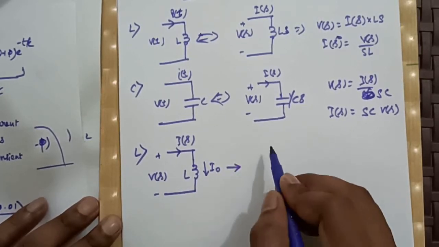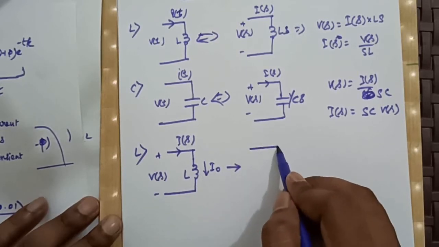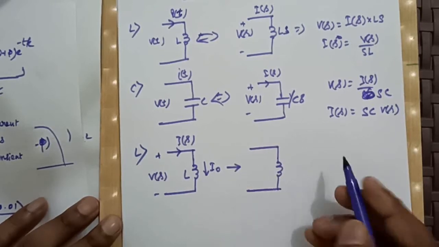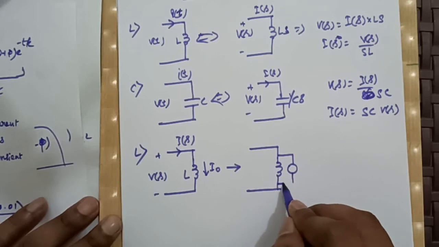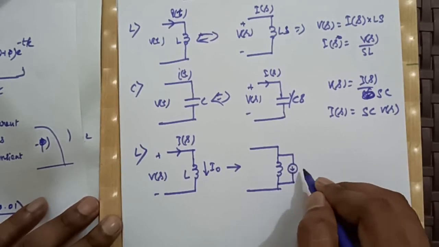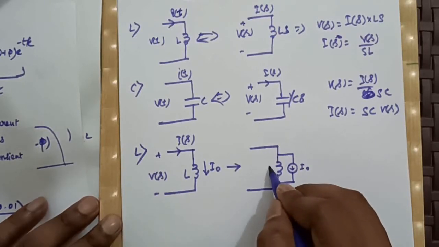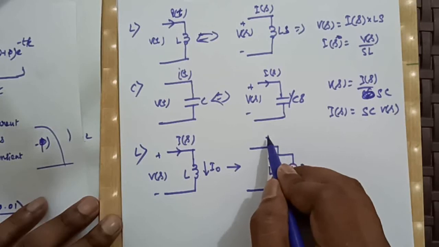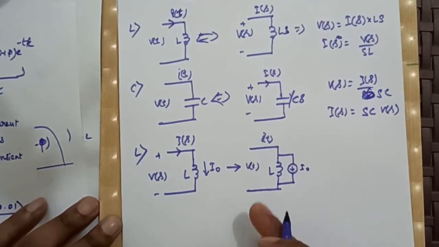Then always in time domain, see what was the equivalent circuit when this was our I0 and this was expressed as inductance L, and this was our I(t) and this was our V(t).